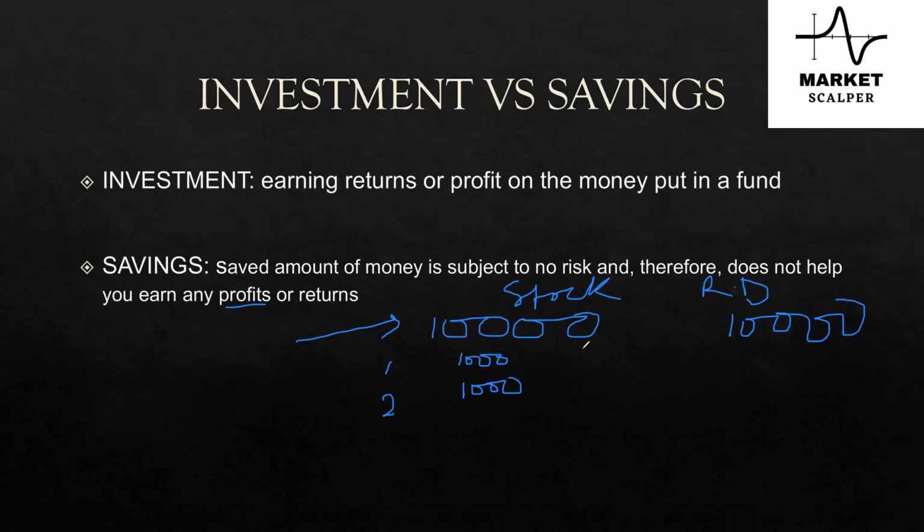So by the end of even 1 month, you may see that your 10,000 has become 12,000. That's a 2K profit in a span of 1 month.